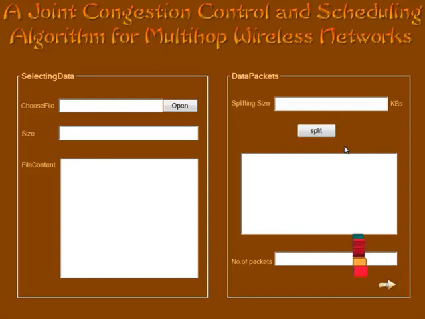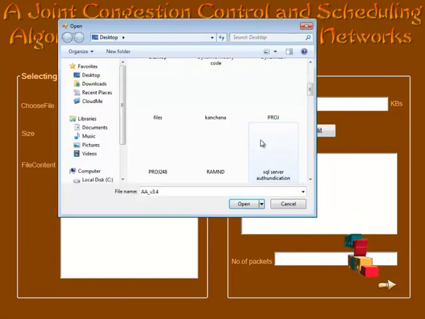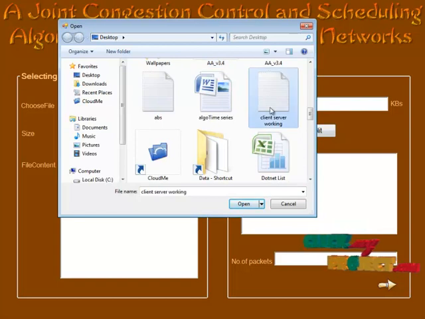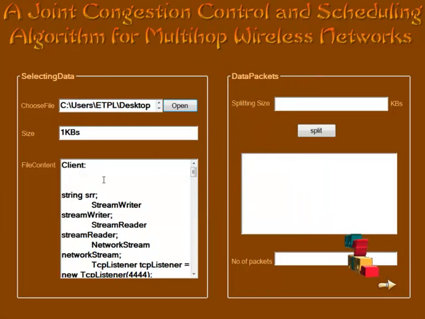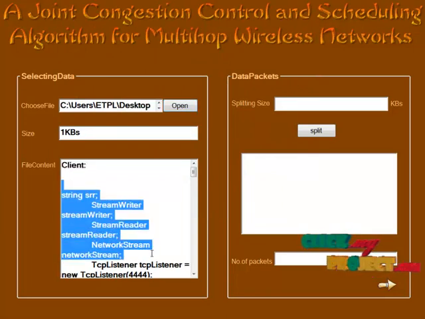First, we should choose the file which is going to be transmitted over the network. The file chosen should be split according to the size defined by the user. To select a text file, we click the open button. Here we can choose any one text file. The size of the text file is 1.88 KB. We click the open button, and the content of the source is displayed here.